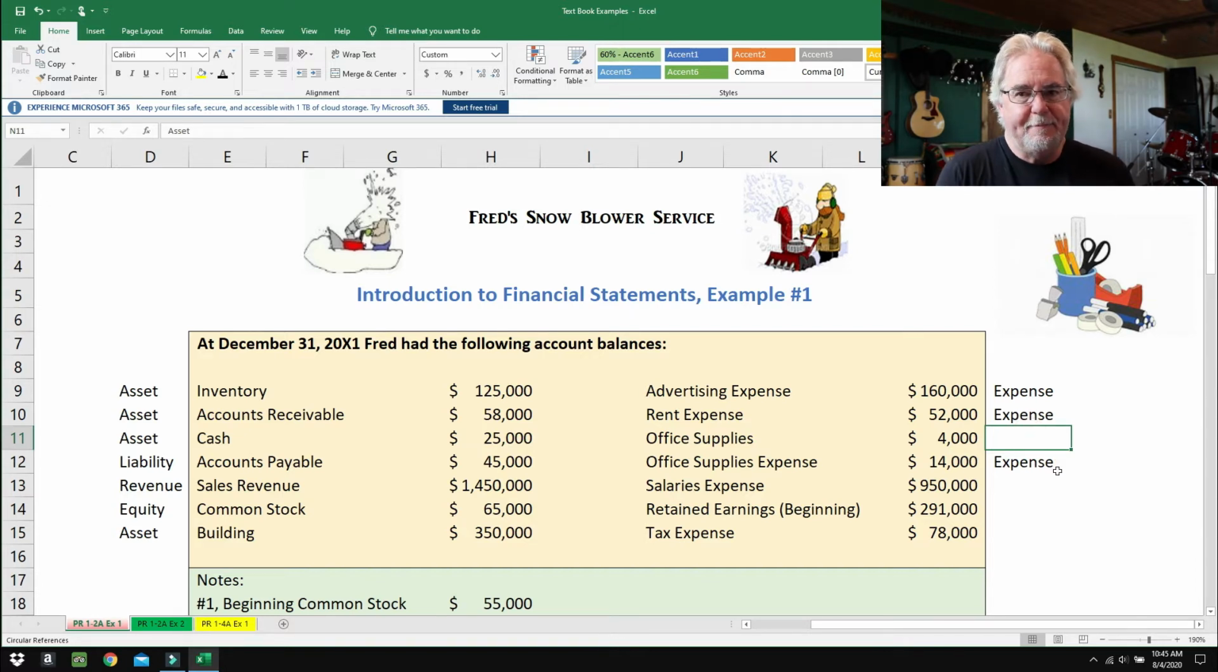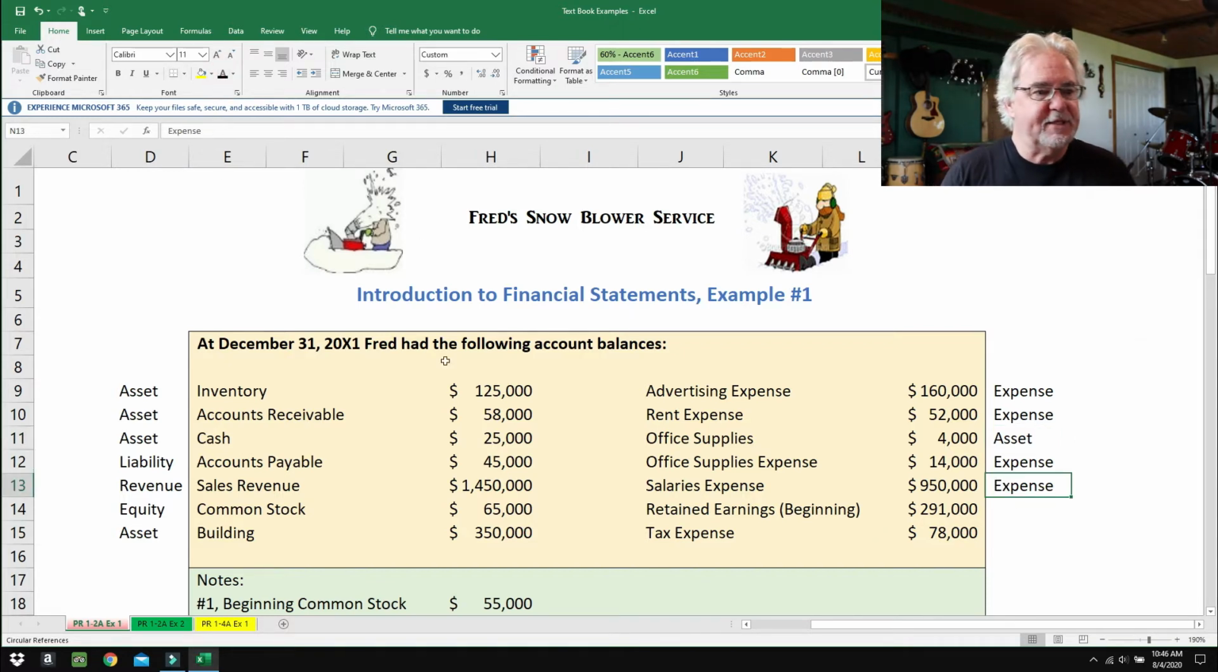So this is probably paper and pens and staples and printer toner and ink and all kinds of office supplies. Maybe business forms, business cards, possibly. So office supplies, it's like an inventory. It's a nice thing to have, so it's an asset. Salaries expense, the name gives it away. It's a cost of doing business. And retained earnings is a part of equity. That might be a little confusing right now, but it's part of the ownership interest in the business. And the last one, tax expense, that is a cost of doing business here.